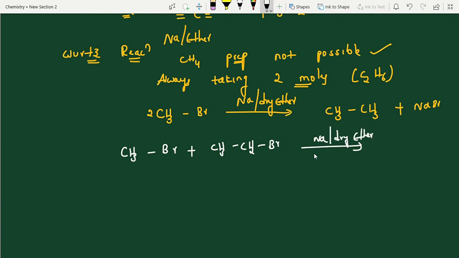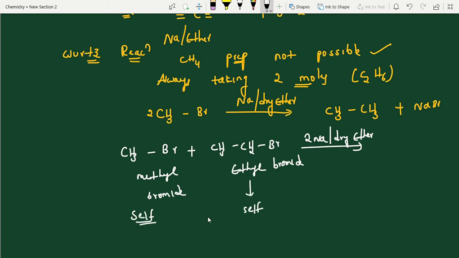What is the expected product? 2 moles. See here, this is methyl bromide, or else bromomethane. This is a different alkyl halide. This is ethyl bromide, a different alkyl halide. If you use 2 different alkyl halides, don't write only a single product. How easily we can write, I will tell you. This one is a self product and this one also a self product, and there is a mixed product. If you use these two, mixed product.